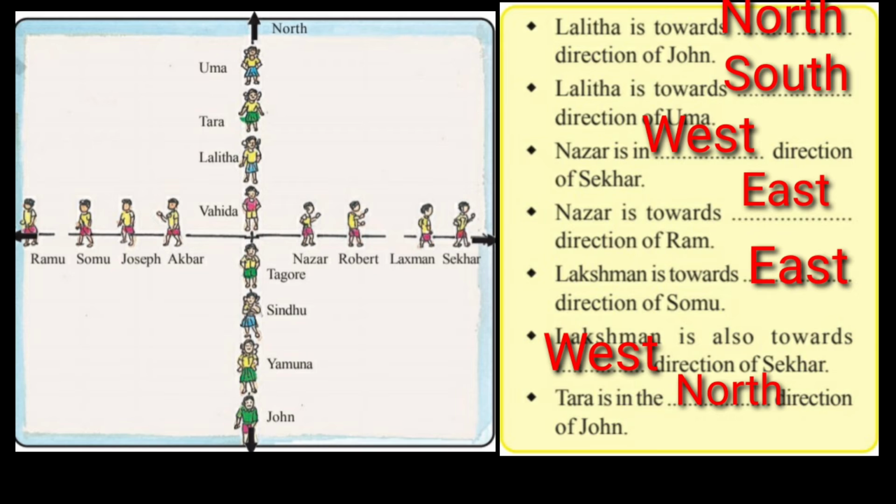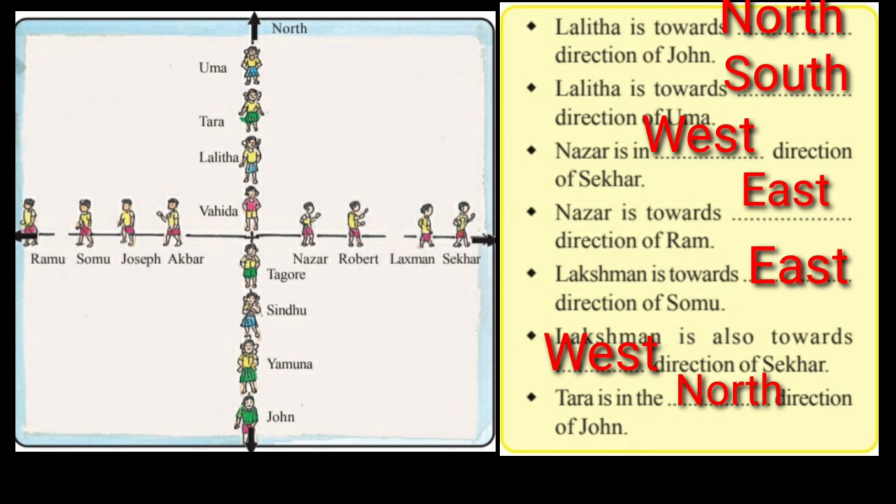West direction. That means our front if it is east, our back side will be west. So Nazar is in the west direction of Shekhar because Nazar is standing behind Shekhar, on the back side of Shekhar. West direction of Shekhar. Now next question.